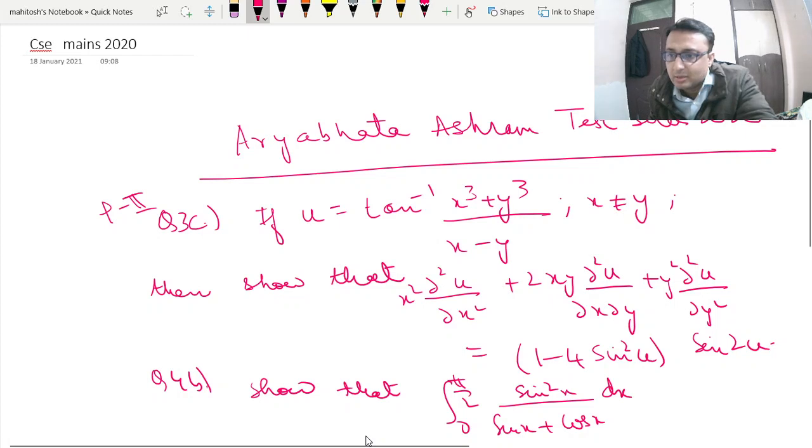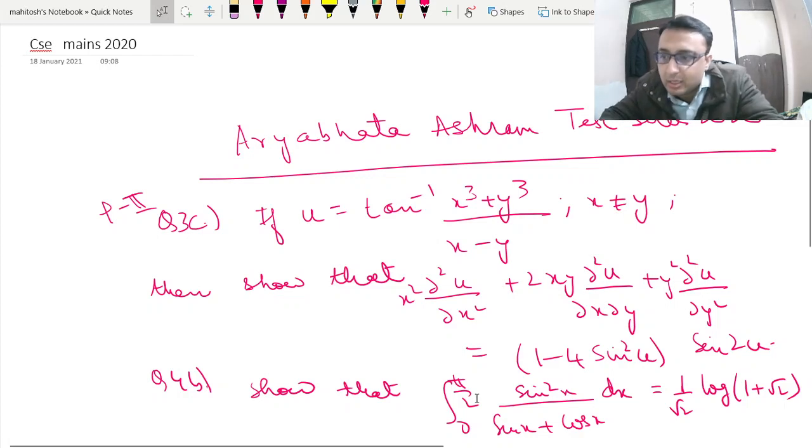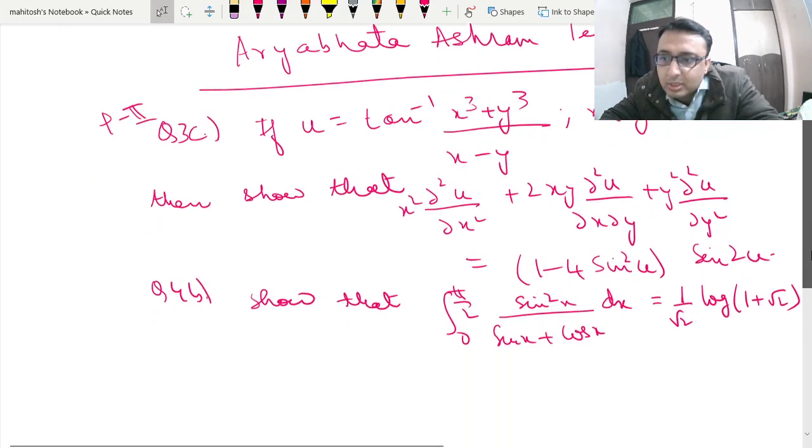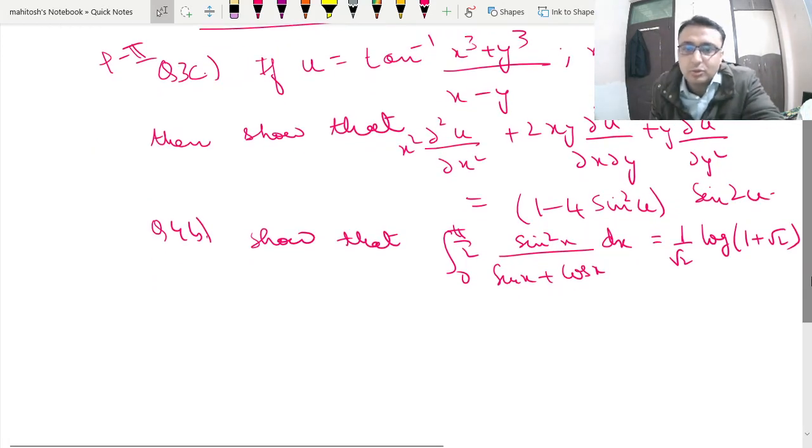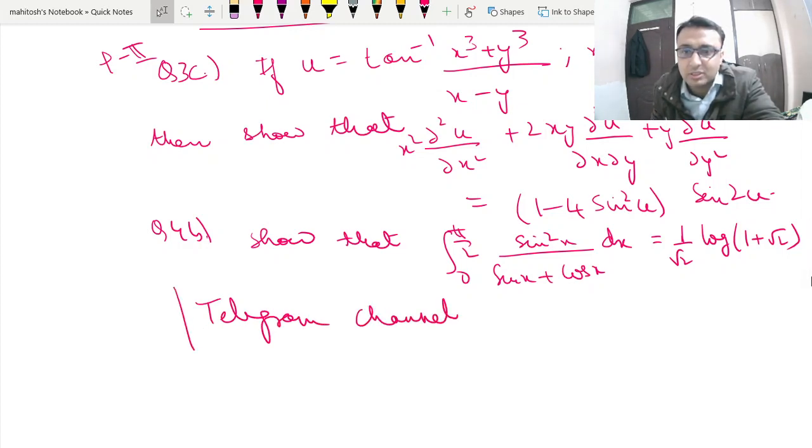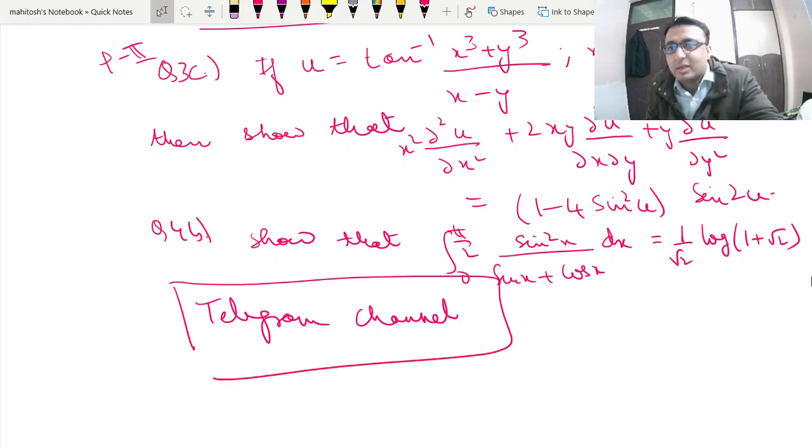We have posted our test papers, and a lot of questions were inspired because we gave almost in every test a question on asymptote, and a question in paper 1 figured in asymptote. So you can go to Aryabhatta Telegram channel. There you will find the repository of questions of the test series, and from there you can verify.